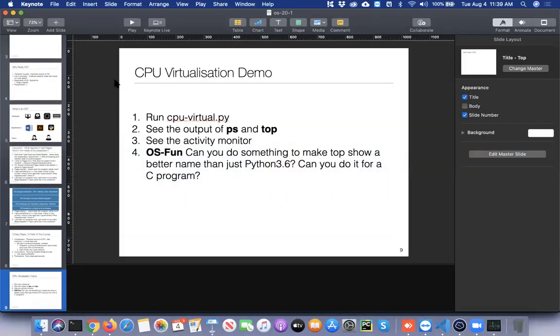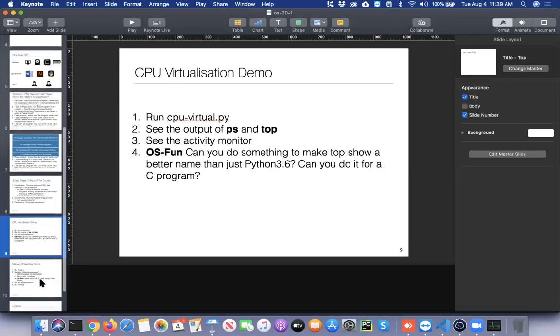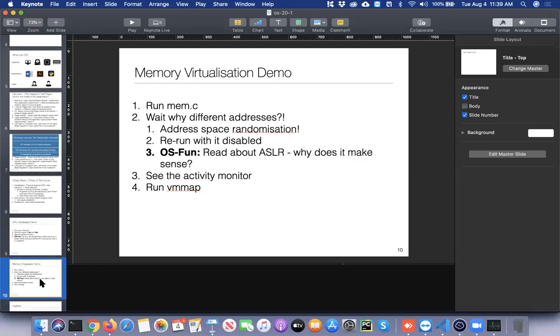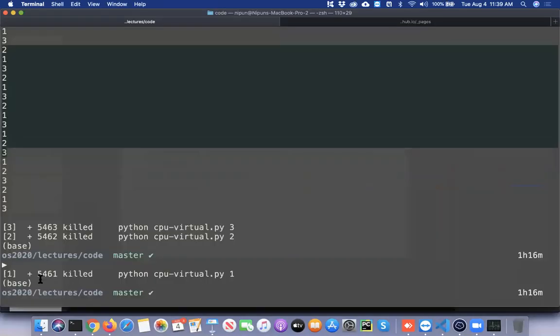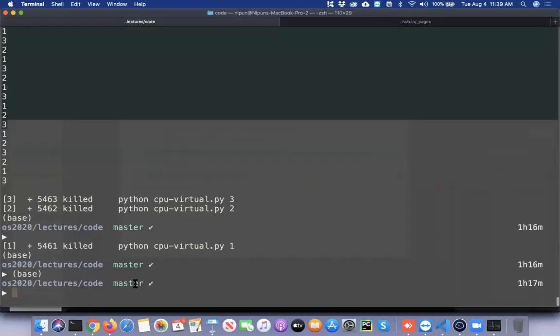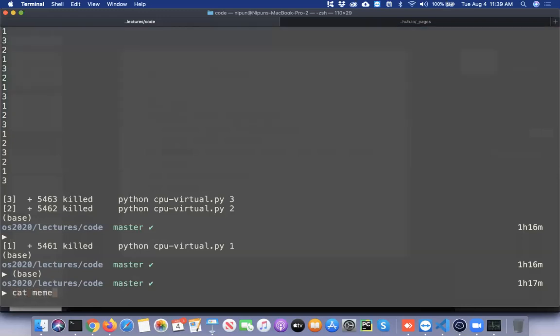And we could have also seen these through the ps and top commands. We can also run another program to just talk briefly about memory virtualization. We'll talk about all of these virtualization techniques in a lot more detail in the coming lectures, but this is just to give you a very high level overview.